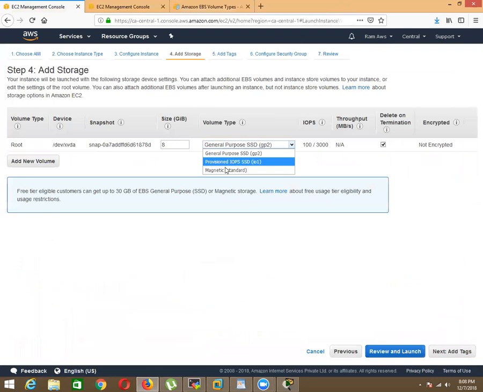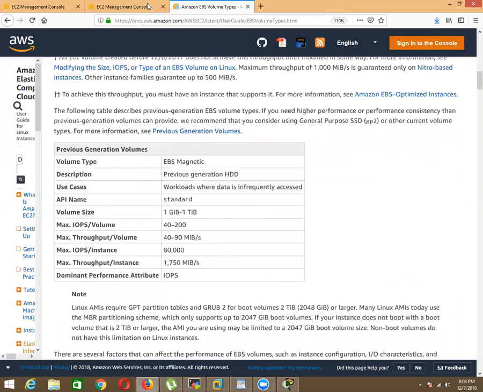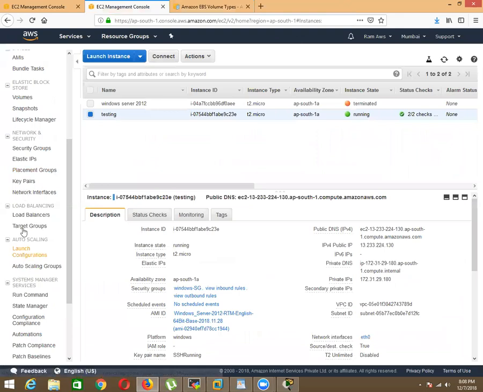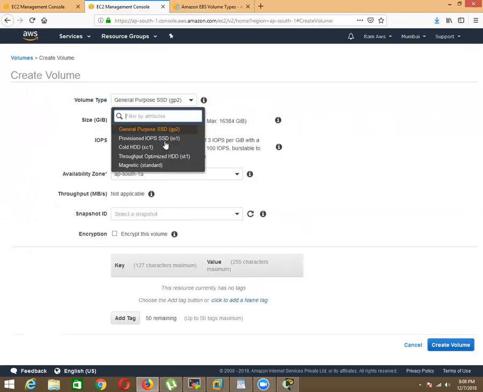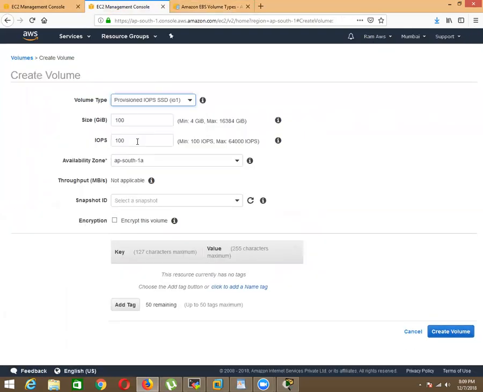Okay, don't worry about these storages. When you're going to create your own EBS volumes, go to volumes, and when you try to create a new volume, you can see all storages listed here. This is the EBS volume type, and this is the API name: GP2, IO1, SC1, ST1, standard. This is all API names, application program interface. And as you've seen in this table, Provisioned IOPS is 4 GB to 16 terabyte and up to 64,000 IOPS. You can have your own IOPS. You can type it here, and AWS will generate that IOPS for you.